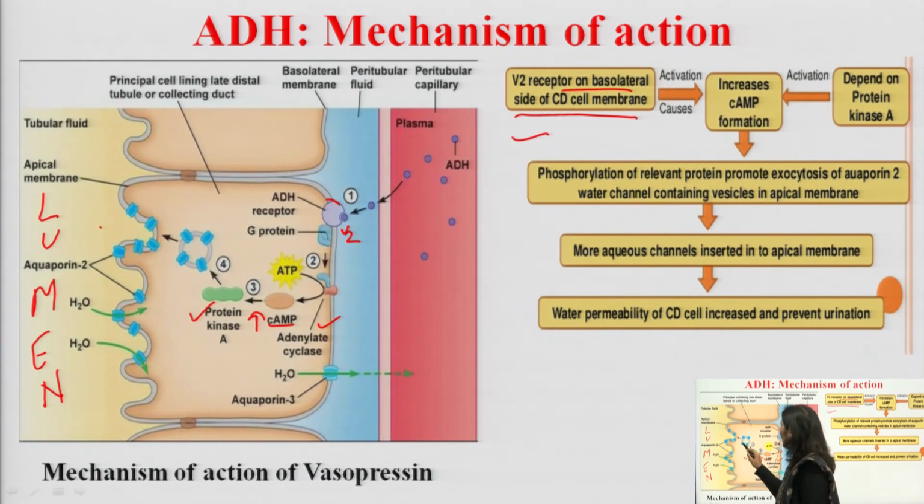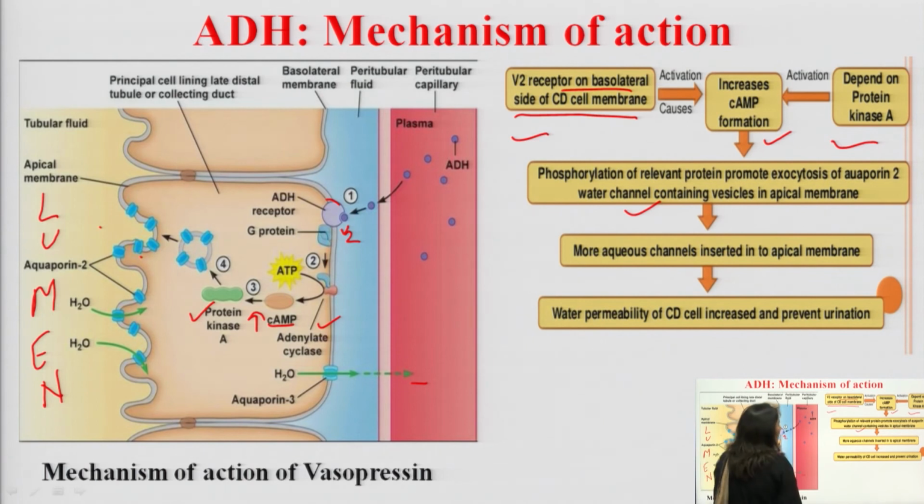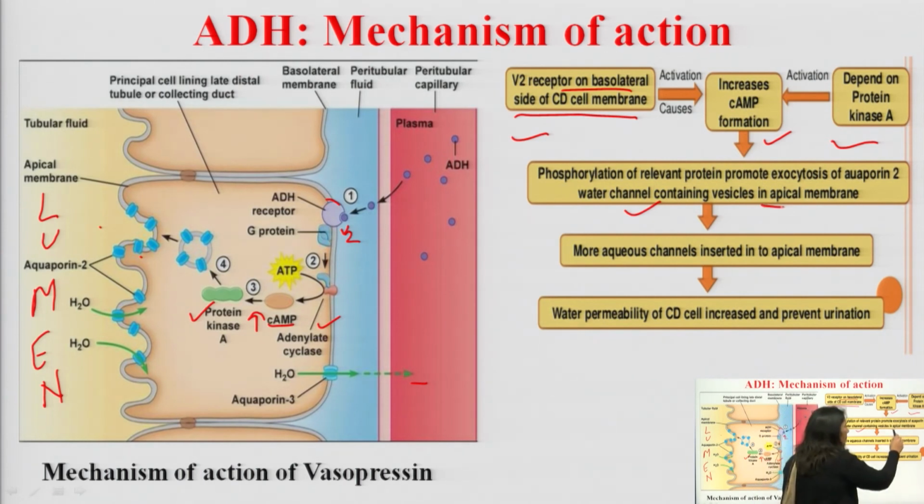So, water will get reabsorbed; it will enter the cell, from the cell go to the interstitial fluid and from there to the blood. So, reabsorption of water occurs. V2 receptor on the basolateral side of the collecting duct cell membrane causes an increase in cAMP formation, activation and phosphorylation of protein kinase, phosphorylation of various proteins and exocytosis of the aquaporin 2 water channel and recruitment at the apical membrane.